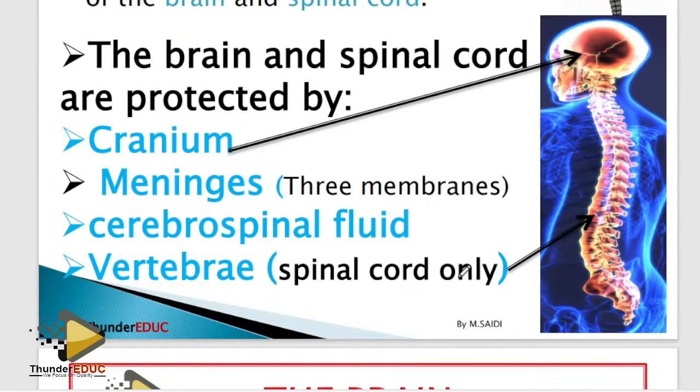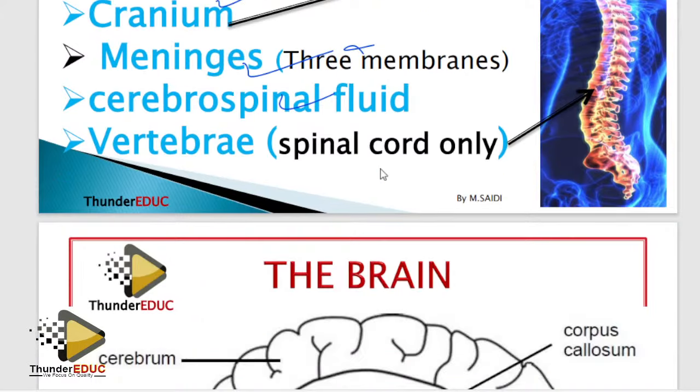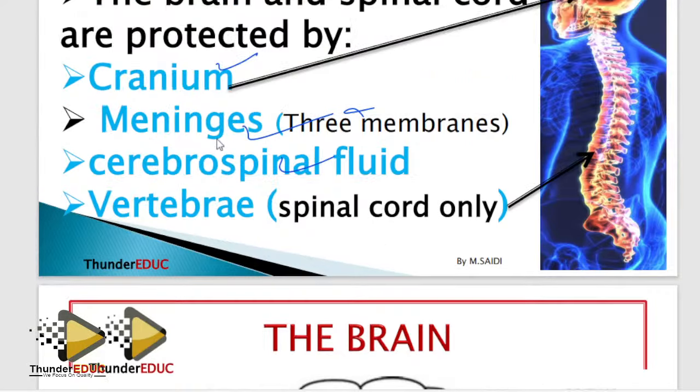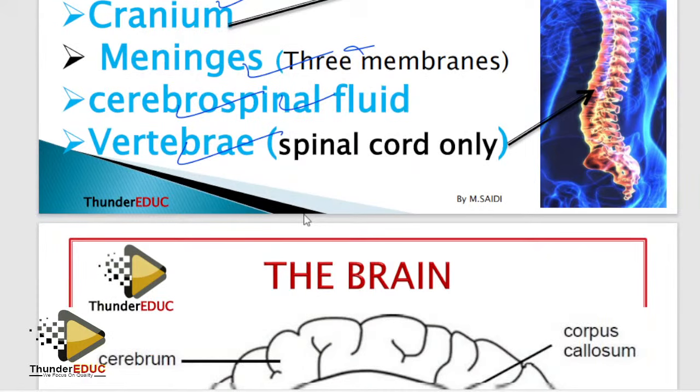If they just bring the labeling: how is the brain protected? Cranium, meninges, and then cerebrospinal fluid. There's a difference between a cranium and the skull, so it is better to say cranium and meninges. You don't need to know the names in the books. And how is the spinal cord protected? It's protected by the cerebrospinal fluid and then the vertebrae.